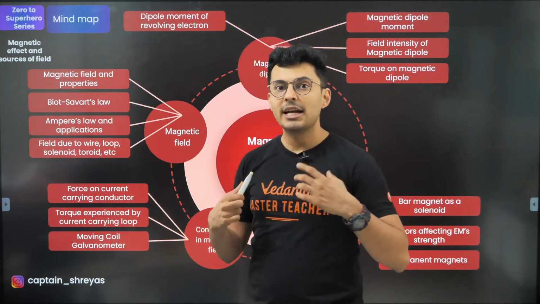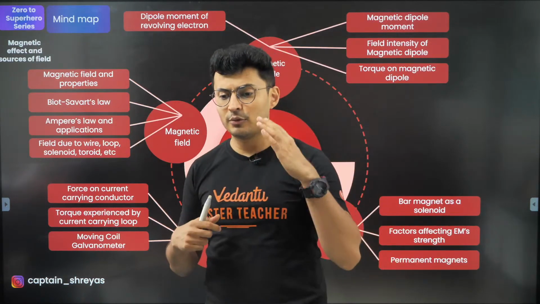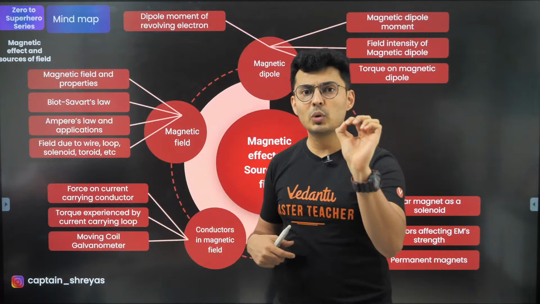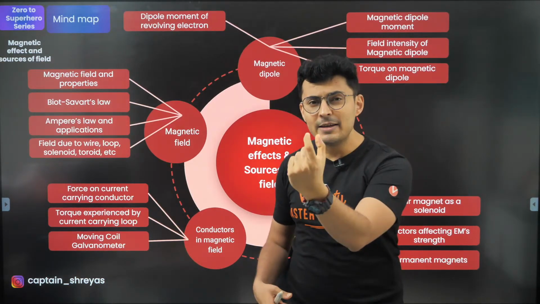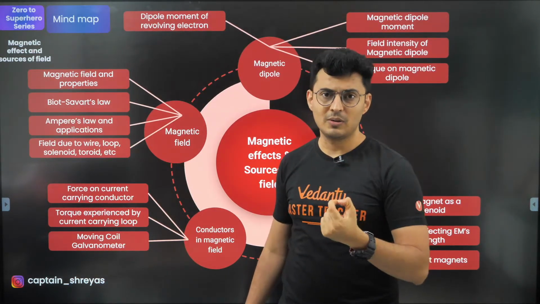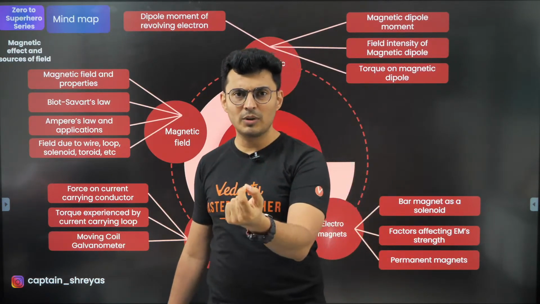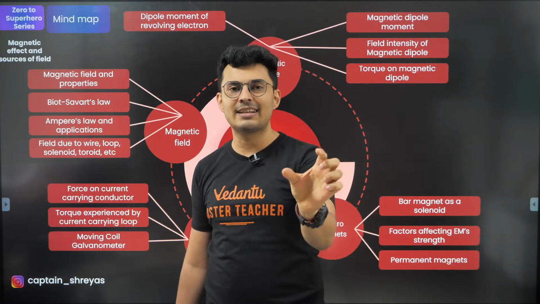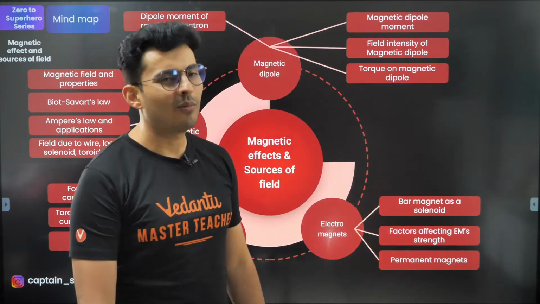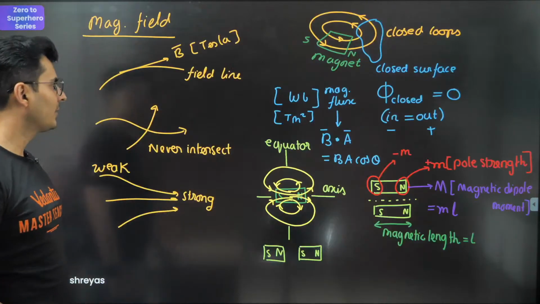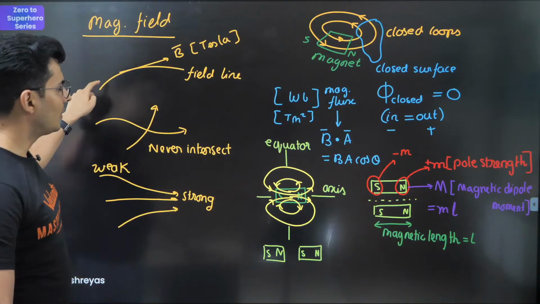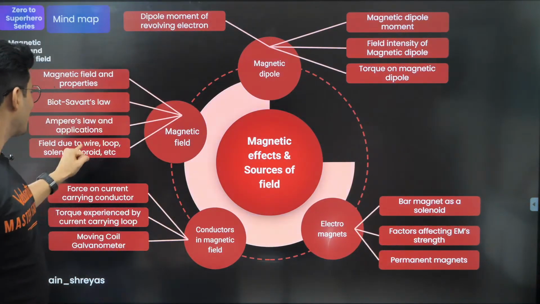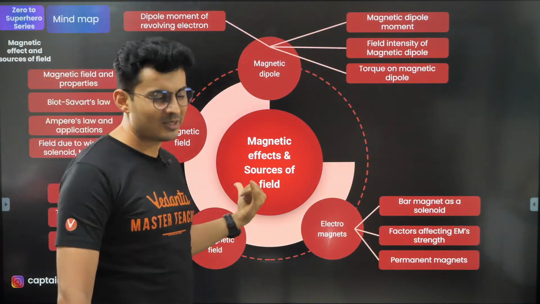It was Oersted. And the formula for a magnetic field due to a current carrying wire element was given by Biot-Savart's law. So Biot-Savart's law is all about finding the field due to a small element, a small part of the wire which carries some current, at some distance. And what was that law? Let's have a look at it. But before that, I need to also talk about the field properties. I'm so sorry guys. So let's talk about the field properties and then we'll go to Biot-Savart's law.